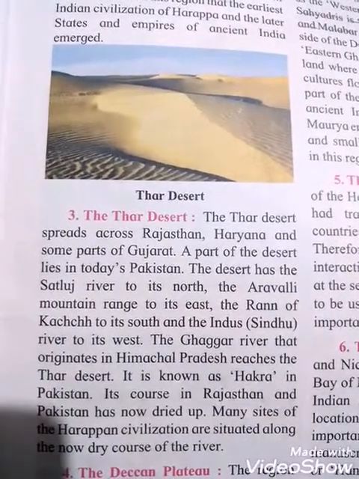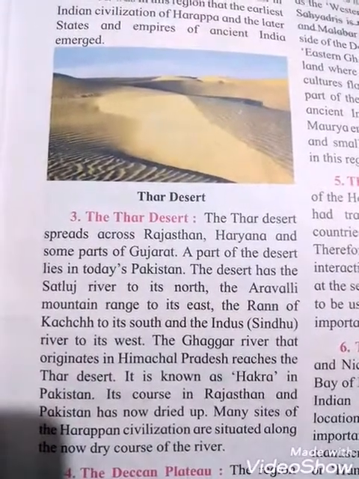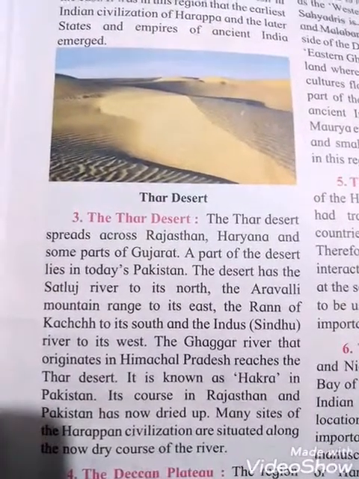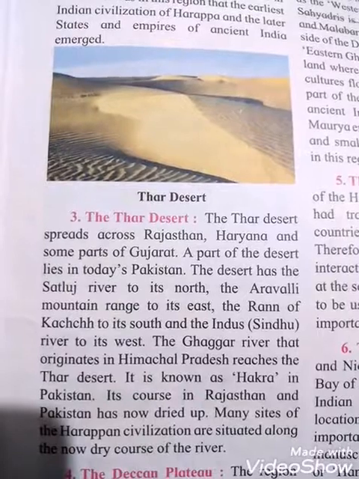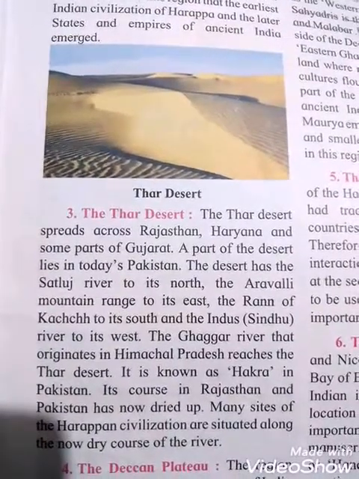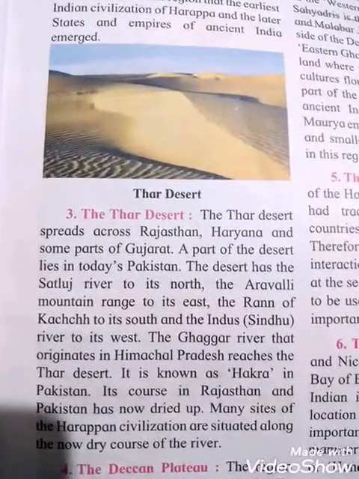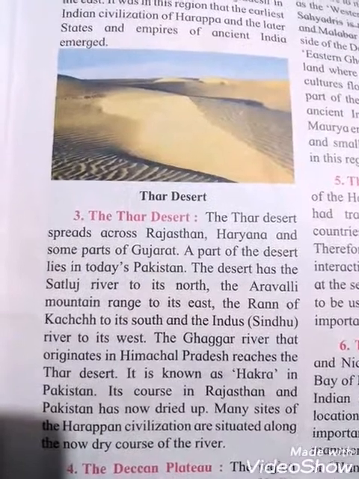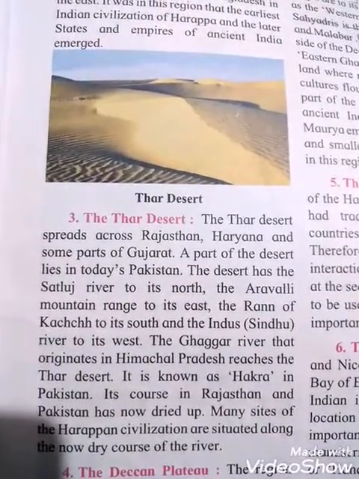The desert has the Satluj River to the north, the Aravalli mountain range to its east, the Rann of Kutch to its south, and the Indus, that is the Sindh River, to its west. The Ghaggar River that originates in Himachal Pradesh reaches the Thar Desert. It is known as the Hakra in Pakistan.